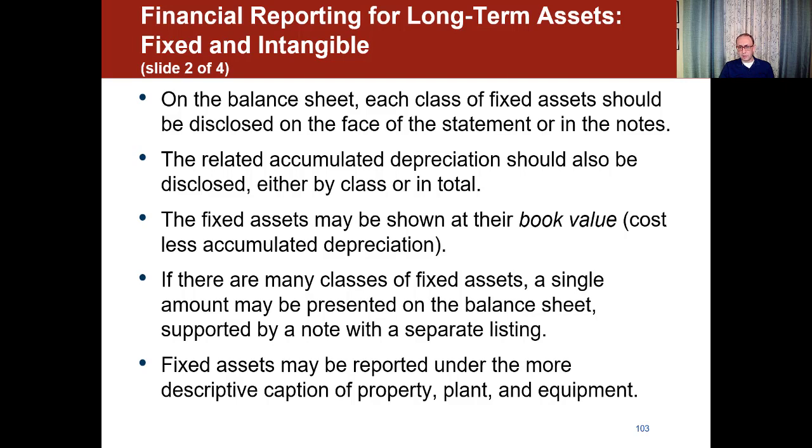If there are many classes of fixed assets, a single amount may be presented in the balance sheet supported by a note with a separate listing, and usually the note is in the disclosures. And then also fixed assets may be reported under the more descriptive caption of property, plant, and equipment. And nowadays I see the term property, plant, and equipment is widely used among companies.